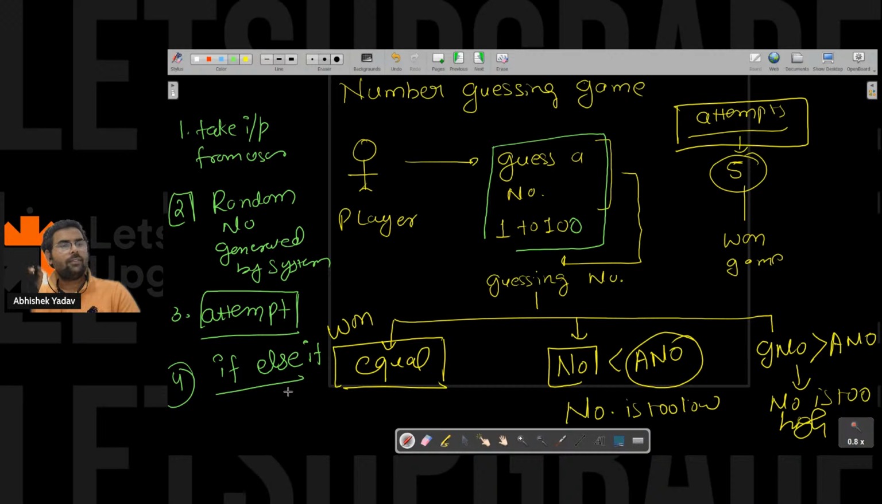Please write in the chat if anyone is saying we can use switch case here in place of if else if. Because yesterday we saw that for multiple options available, I have to choose one option. Either I can go with switch case or if else if, right? Samarth, why are you saying no?